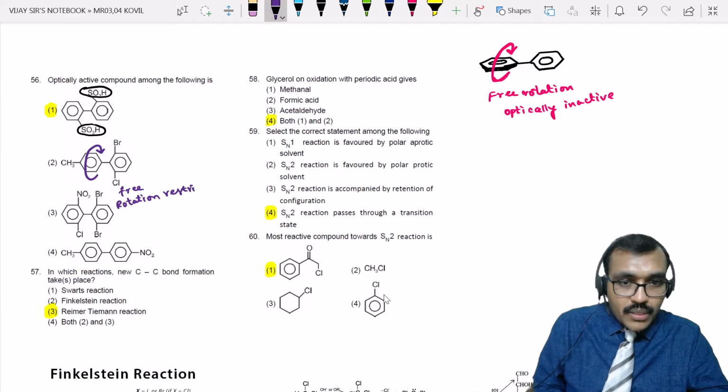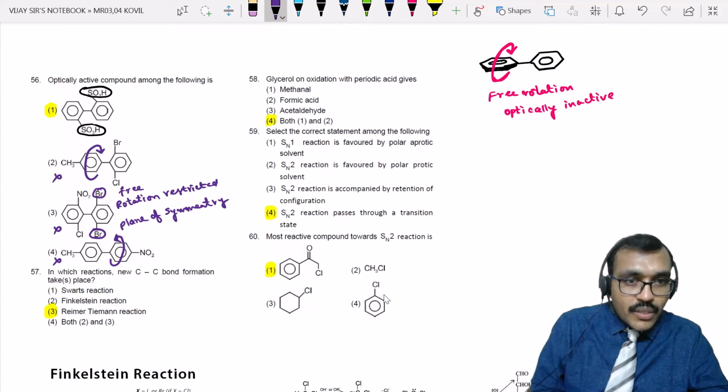But the problem is, these two groups are the same. As these two groups are the same, there is a plane of symmetry. If a plane of symmetry exists, it is optically inactive. So this is optically inactive. Due to free rotation, this is optically inactive. Here also free rotation, because there is no restriction here, so optically inactive.